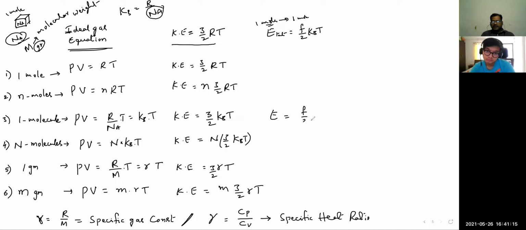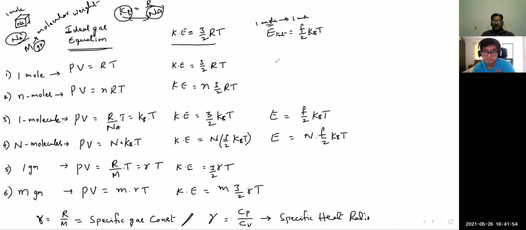Immediately you can remember, this is the third case, for a single molecule. And for n molecules, this is simply capital N multiplied by F by 2 kBT. Now come to 1 mole. Here 1 molecule has this much, so 1 mole should have kB multiplied by Na times. kB multiplied by Na is nothing but capital R.